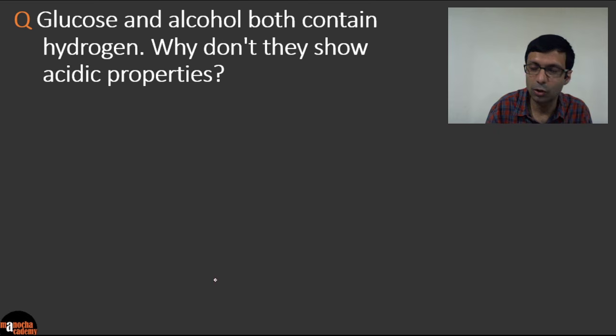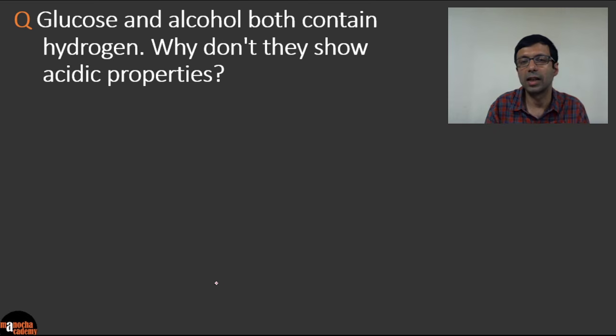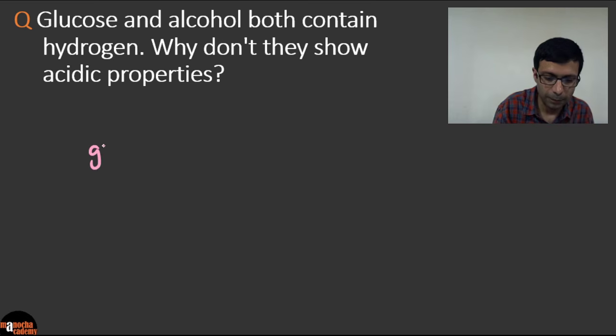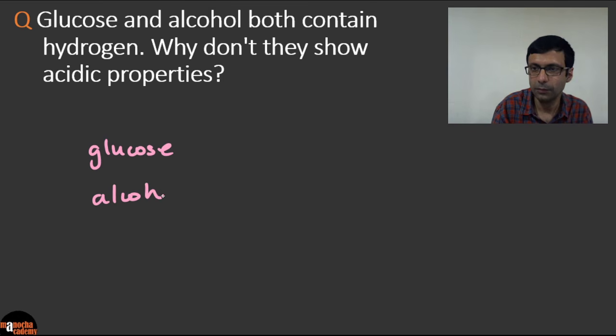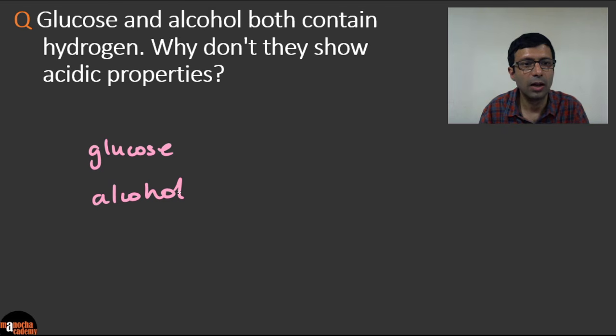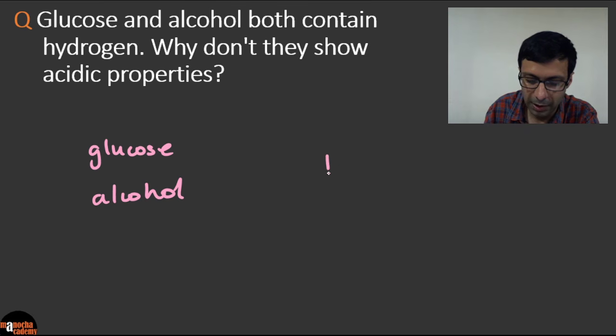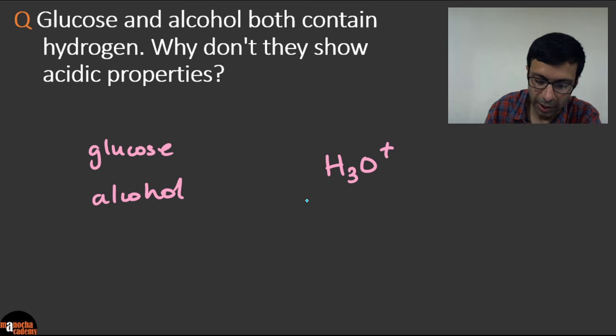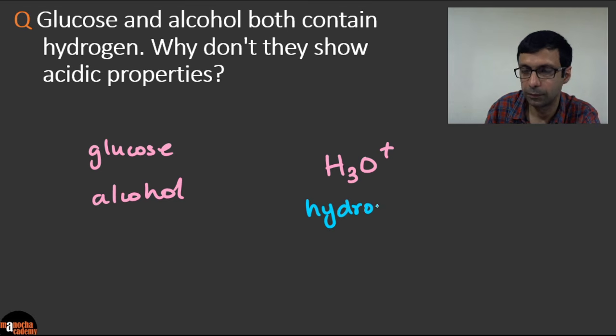So here, what do you think is going to be the answer? Both these compounds, glucose and alcohol, have hydrogen in them, but why don't they show acidic properties? What is the key thing about an acid? It releases H3O plus. Remember that guy? The hydronium ion.